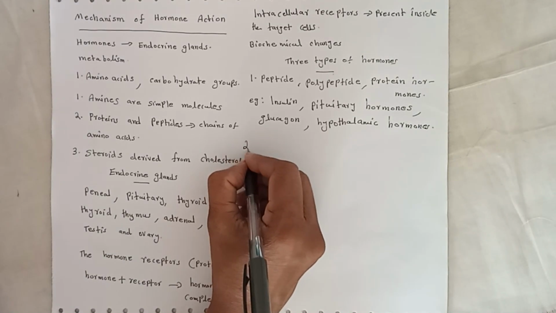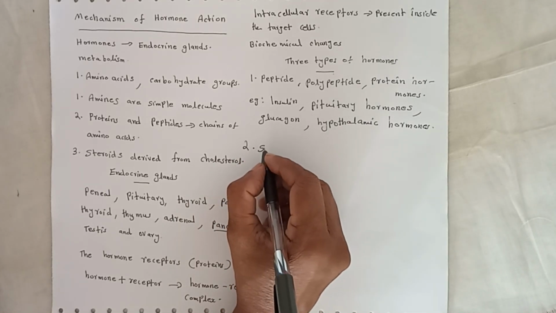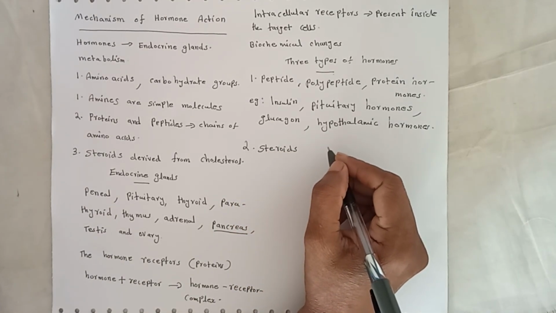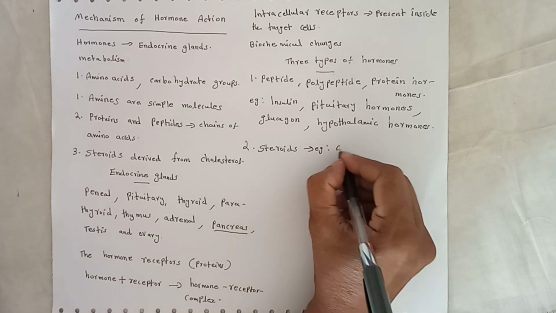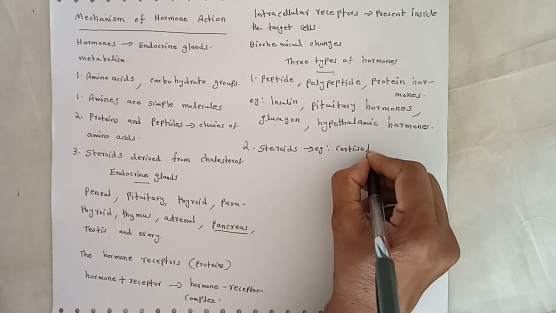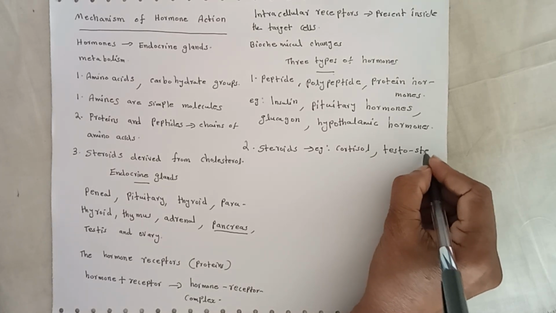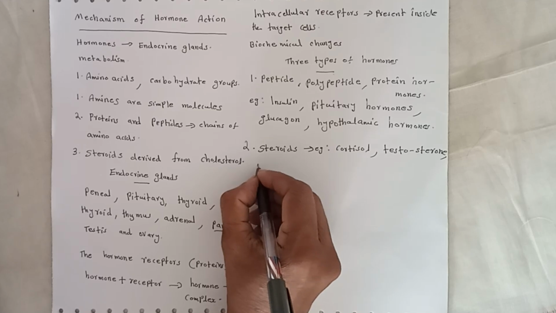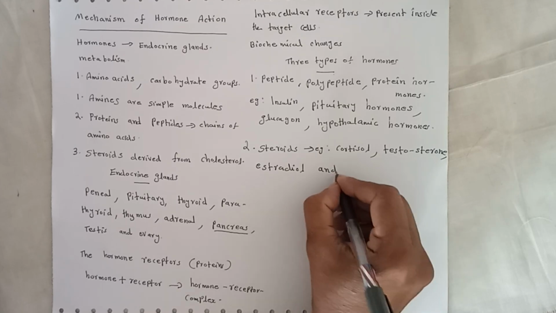The second category of hormones are steroids. Examples: cortisol, testosterone, estradiol and progesterone.